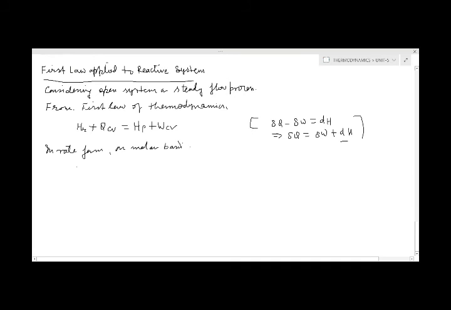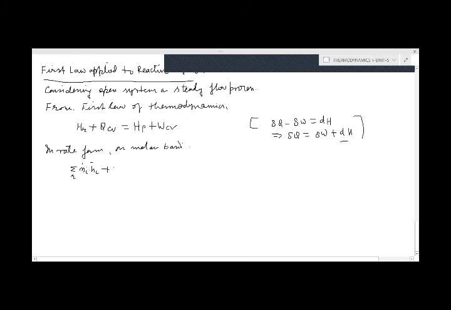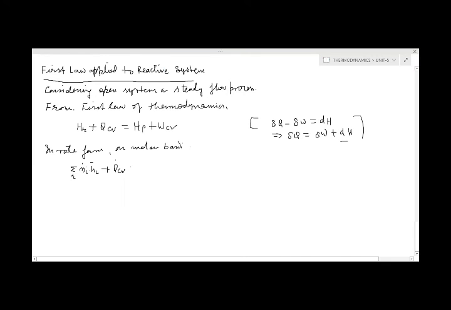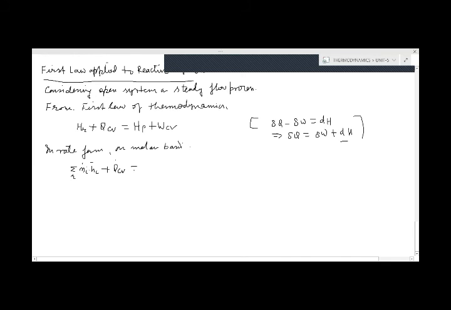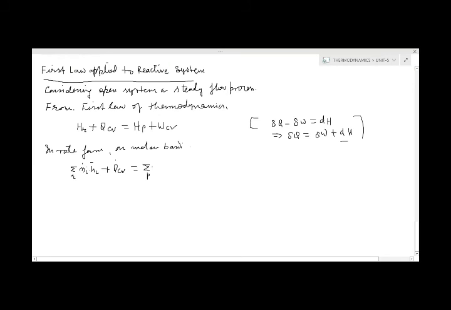This can be written as summation over R, the reactants, of n dot i times h i bar, plus Q dot CV, equal to, on the right hand side, summation over P, the products, of n dot e times h e bar, plus W dot CV. Here e is for the exit side and i for the inlet side. W is the work done, and Q_CV is the amount of heat added.